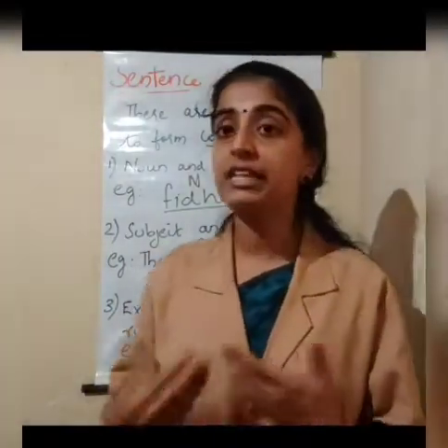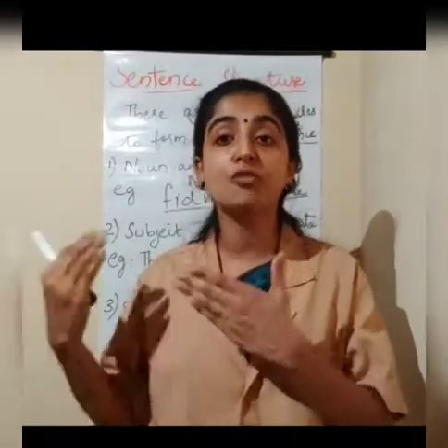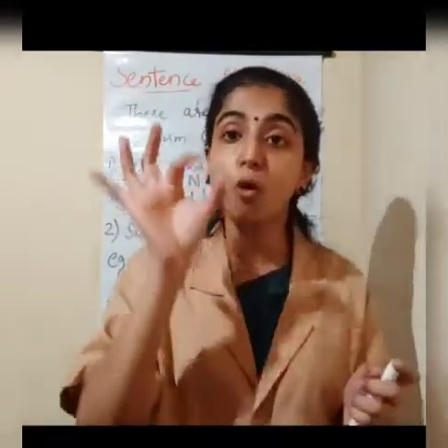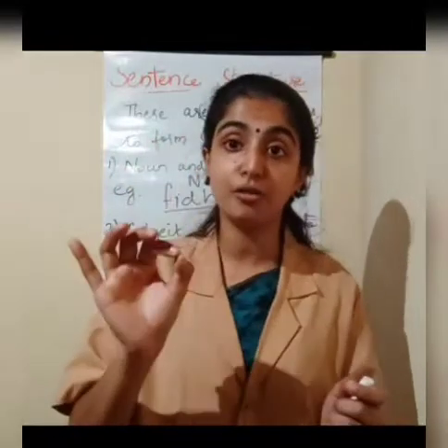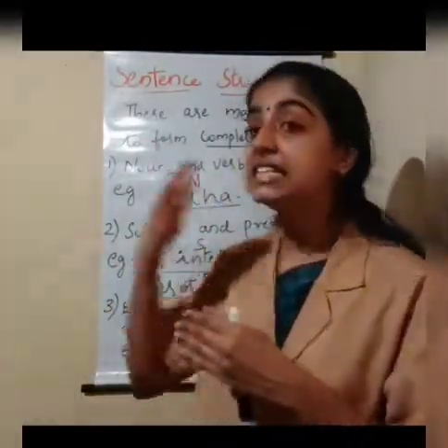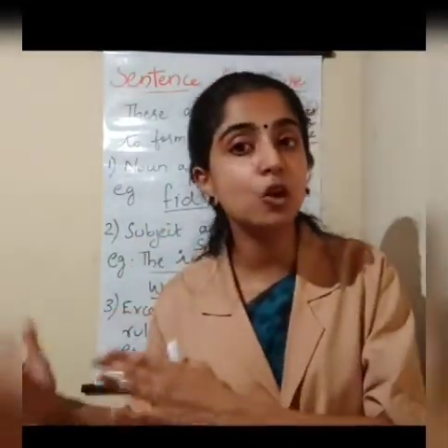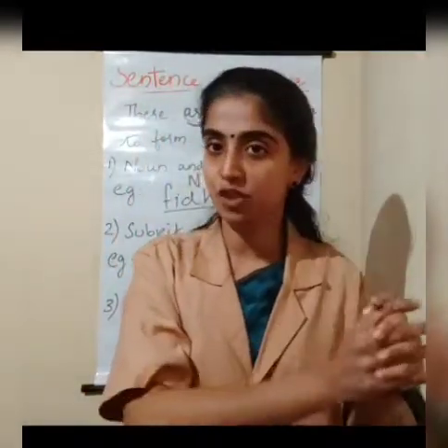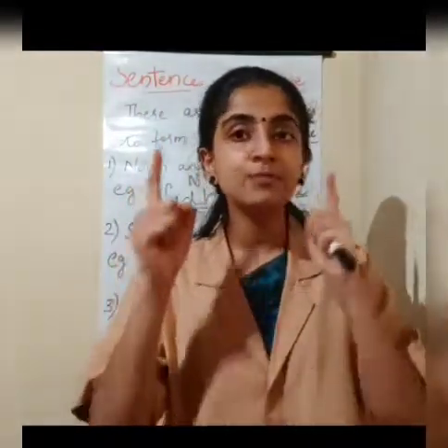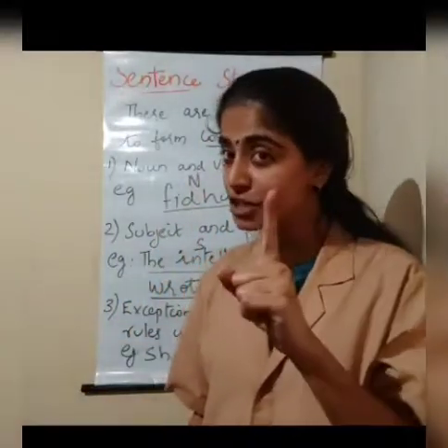Subject can be more than 2 words, or we can say that it is the beginning portion or the starting portion of a sentence. Now, the predicate is the ending portion or the finishing portion. So the finishing portion will include the verb and the noun will be included in the subject. Okay, you got the difference? So a complete sentence should have a noun and a verb. That is the first rule.